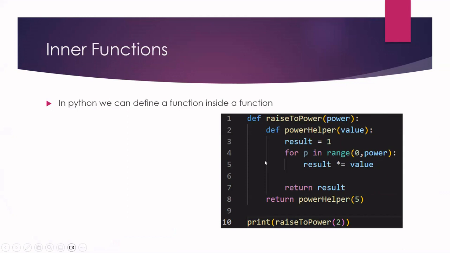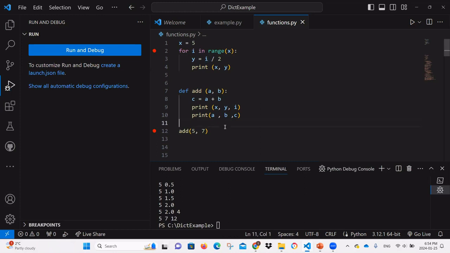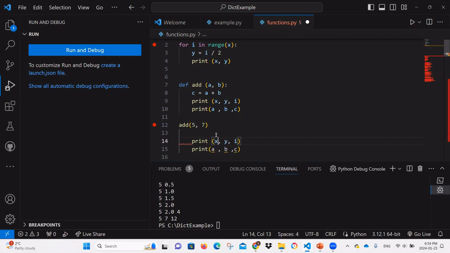Now, this is also going to be new. What would be an example where you can't do this, like what would be an error? If I tried to print A and B or C outside of the function. So if I go here and take these two lines, outside anything after the loop ended and after the function ended. Now see what happened. Of course, there's an error with indentation. I remove it. Now see X and Y and I, there is no problem, no errors or anything. They are still accessible. A, B, and C are not accessible anymore.